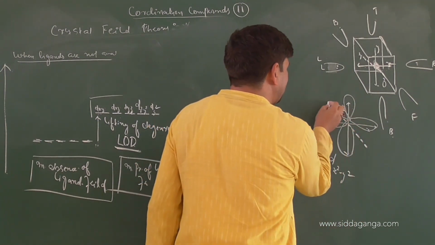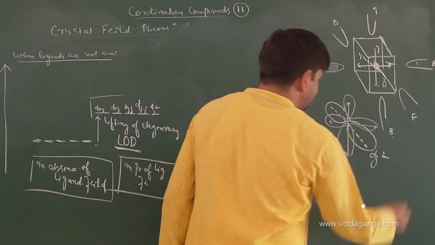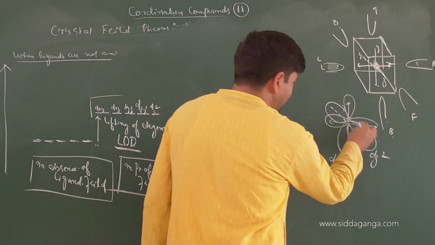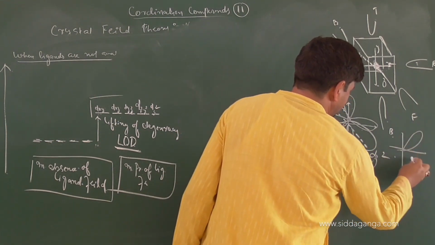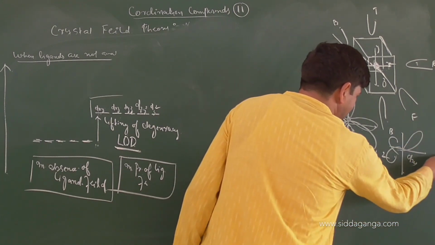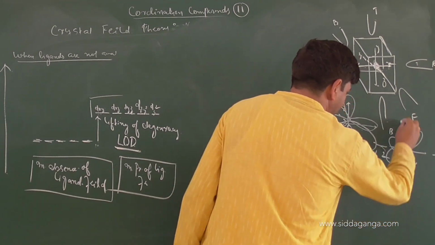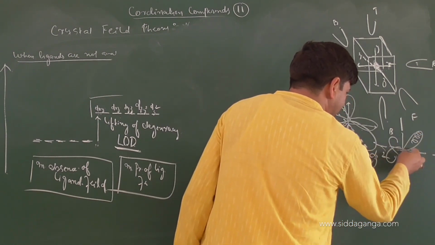And on z, what is the orbital called? dz square. Between x and y, the orbital which is present is called dxy. Correct or not? Now, the ligand is approaching along the axis, and these orbitals are in between the axes.